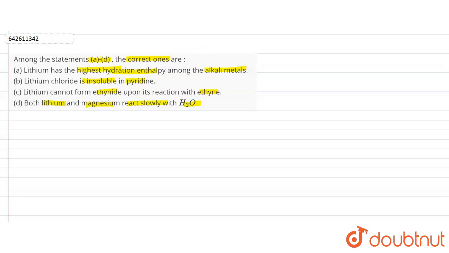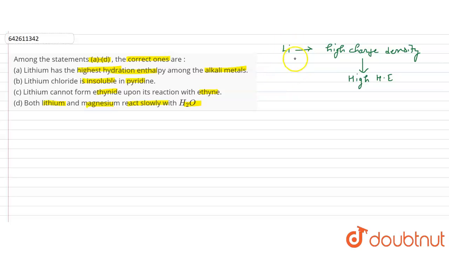Now if you talk about lithium, we know that lithium has a very small size. Due to its small size, it has a high charge density. So due to its high charge density, its hydration enthalpy is also high. I can write here that due to its high charge density, it has a high hydration enthalpy. So this statement seems to be correct.